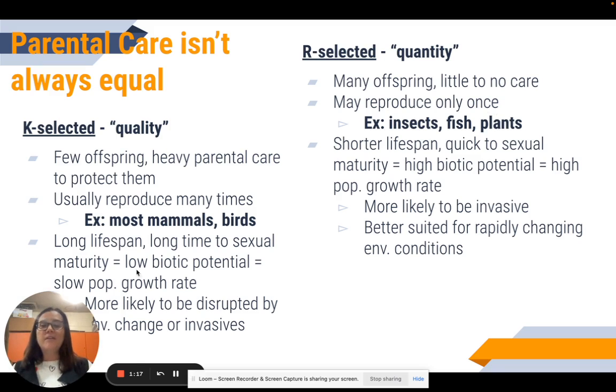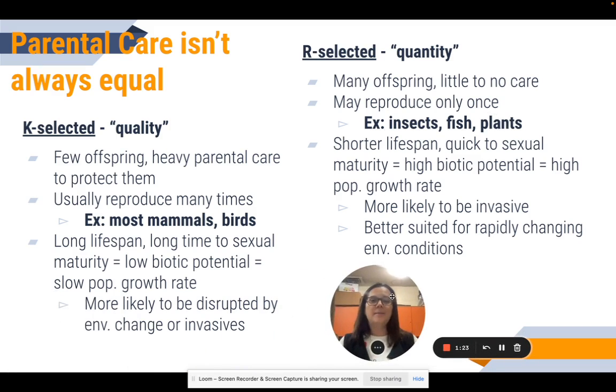Because of that, they have a low biotic potential. Biotic potential is just how many offspring any living thing can have. Lower biotic potential means we're going to have a slower population growth rate because you can have fewer kids at a time. K selected species are more likely to be disrupted by environmental change, invasive species, or human impact.